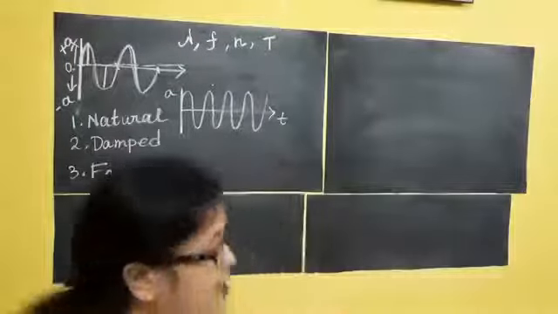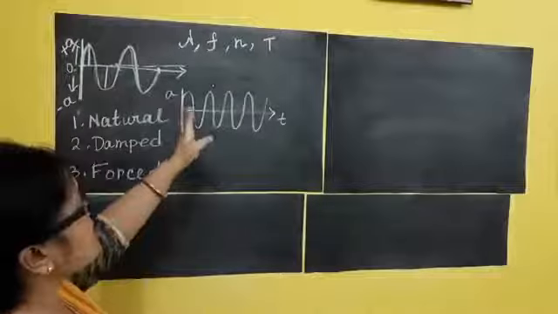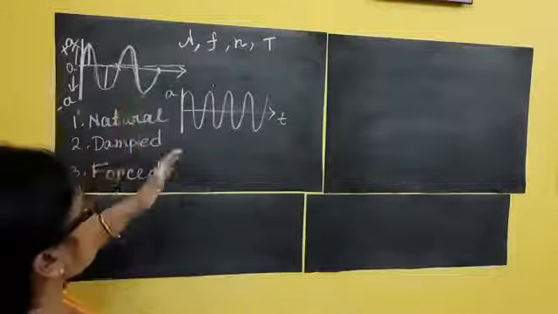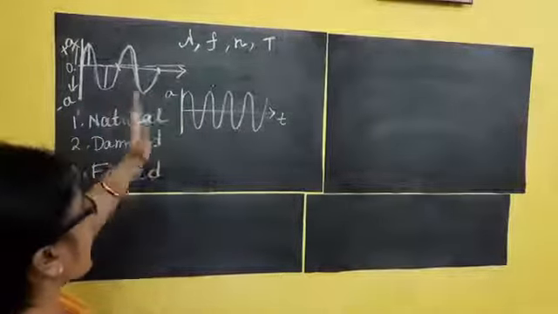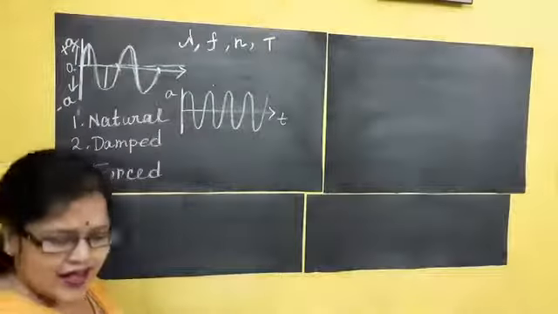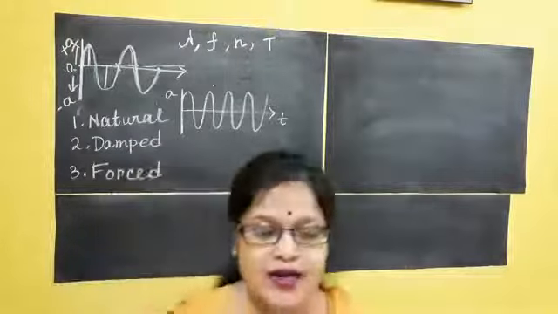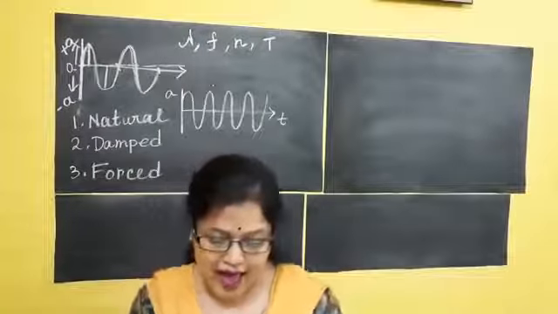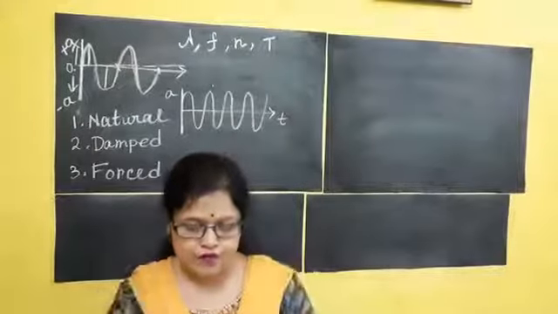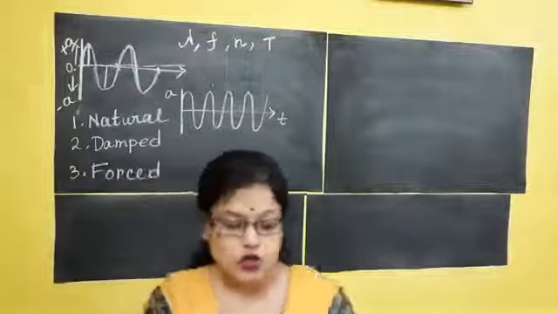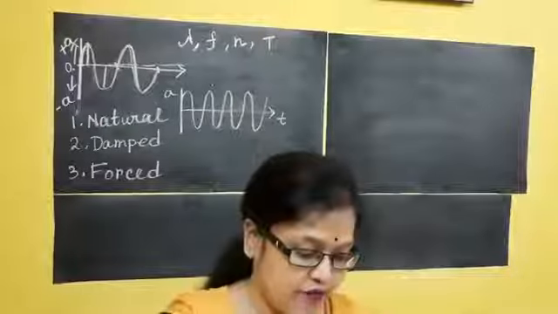So this is called the natural vibration, when there is no outside force acting over the vibrating object. The vibrating object will show a continuous motion, and that is called the natural vibration. So what is the definition? The periodic vibration of a body in the absence of any external force on it is called natural vibration. Done. So what is the nature of this kind of vibration?